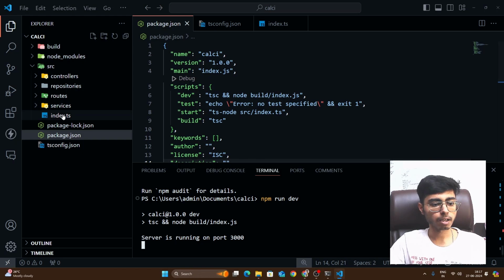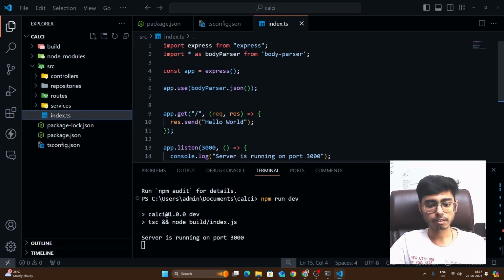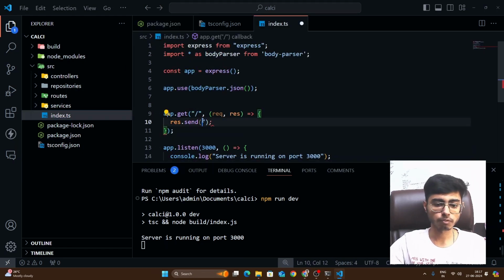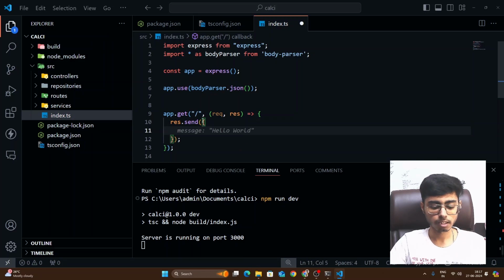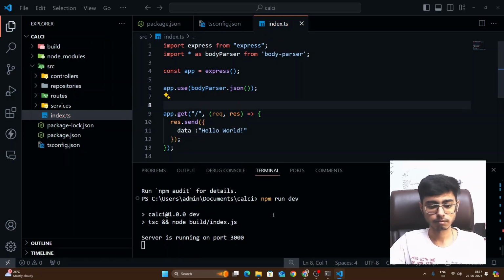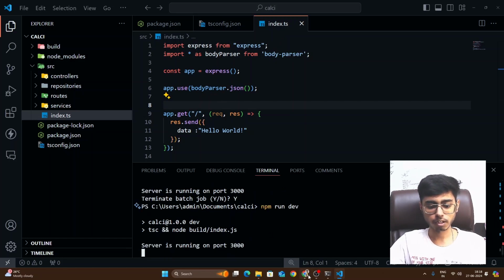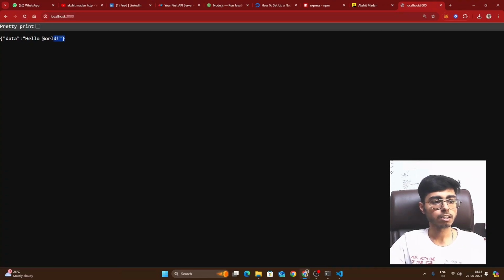If I just go back in my index.ts file, this I can make a JSON also. So if I just remove it and say my data should be hello world, and rerun your server, and now if I go back, you see hello world, right? So this is how your servers work, and we are getting our proper responses back.